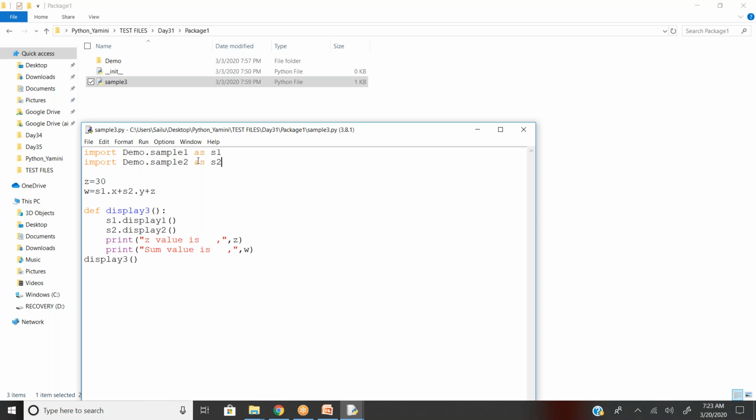Now z equal to 30. So in sample one I have some variables, and in sample two I have some variables. And z is the global variable within sample three. So w equal to s1.x. In s1, nothing but demo sample one, I have the x variable, plus s2.y. So in the sample2 script, I have the y variable, plus z, whatever I created here. Now I'm creating a new function called def display3, with s1.display and s2.display, and print z value, print the sum of the values.